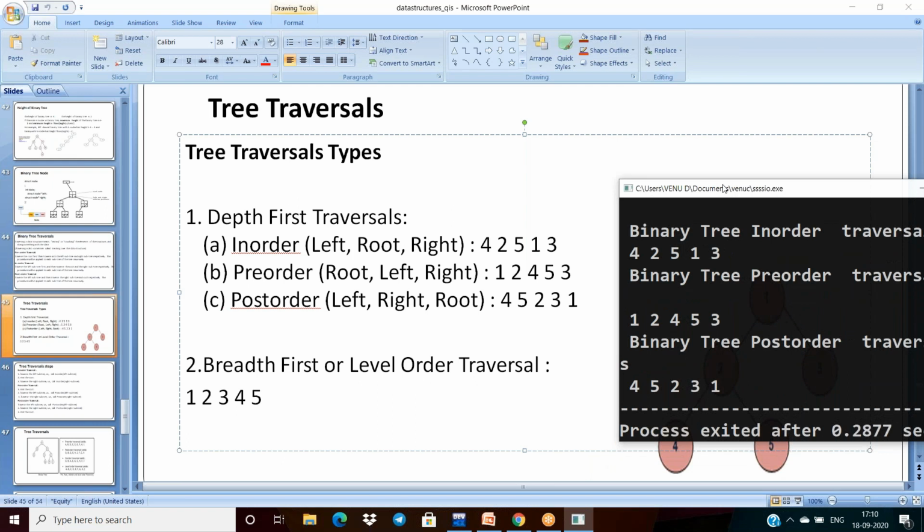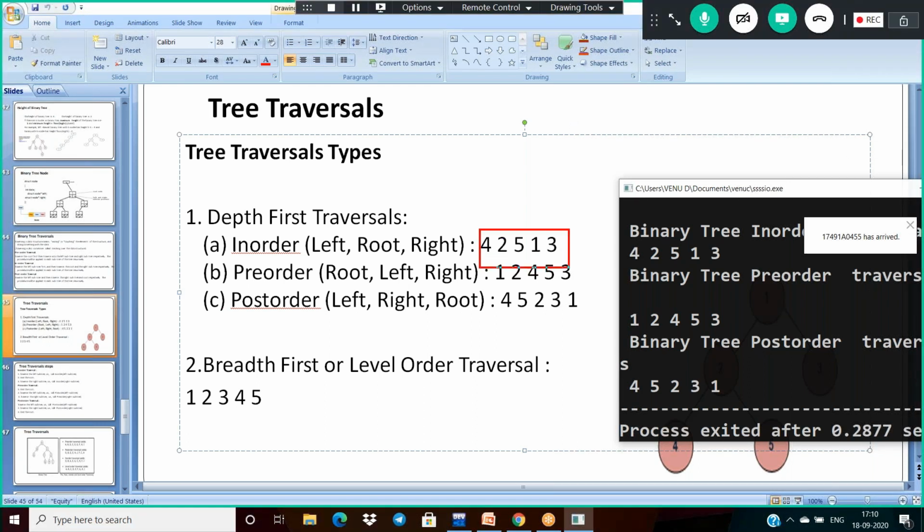So this is the code we implemented here. Based on the given input, I can provide different outputs here. 42513 this, and 12453 correct, and 45231.